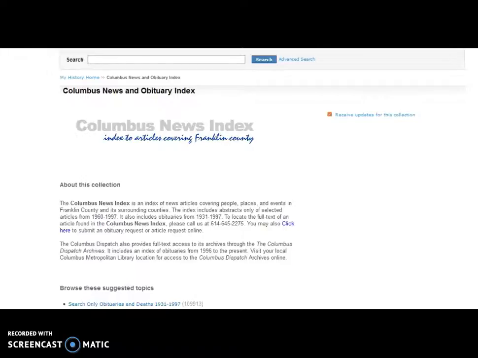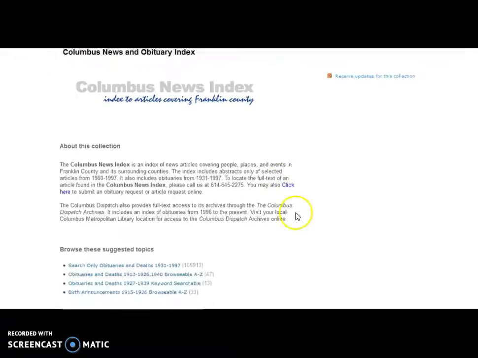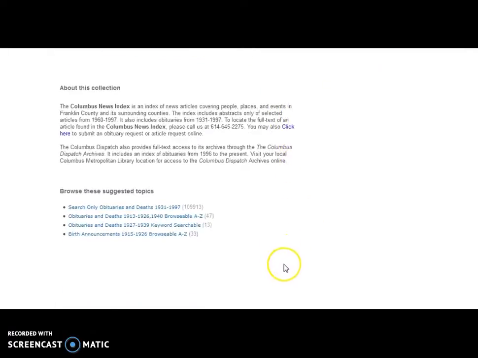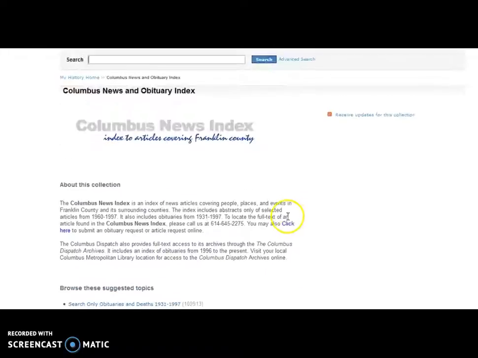Notice the dates of coverage. Articles were indexed between 1960 and 1997, and obituaries were indexed between 1931 and 1997. Finally, note that users may request full text of articles either by calling the library or by submitting an online request form. Staff members working with customers, however, should use the article request form, which we will go over a bit later in our training. Beneath the description are some links for options to search only for deaths and obituaries or for birth announcements.